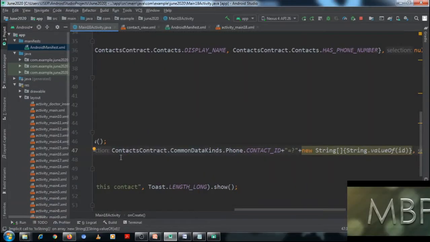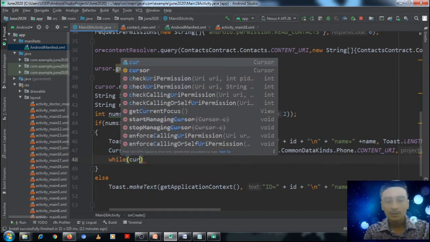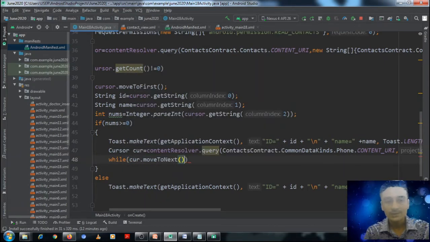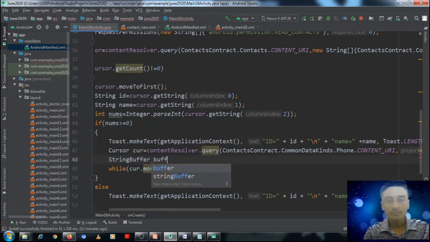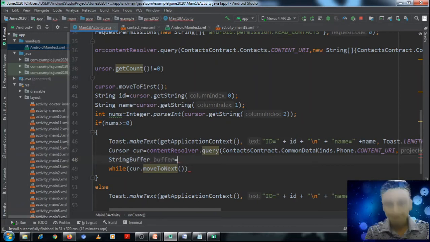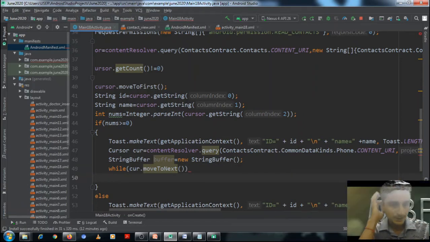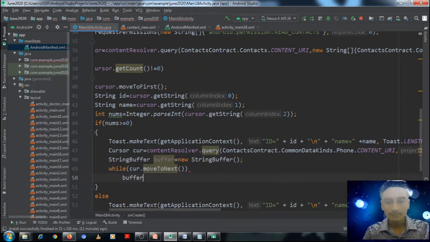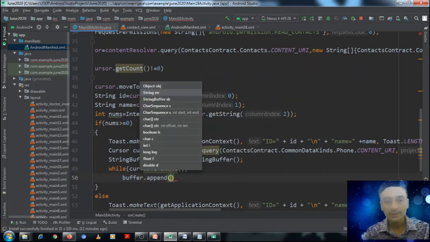So we will run a while loop, okay, while cursor.moveToNext(), and we will define a variable of StringBuffer equal to new StringBuffer, and then we will append here in buffer the phone numbers associated with this particular contact.